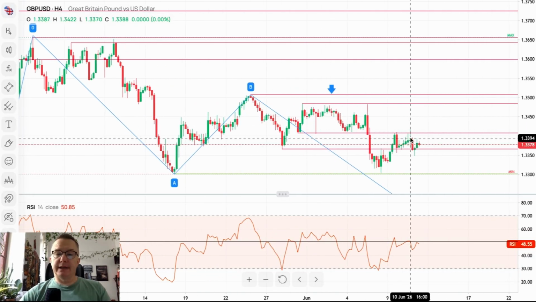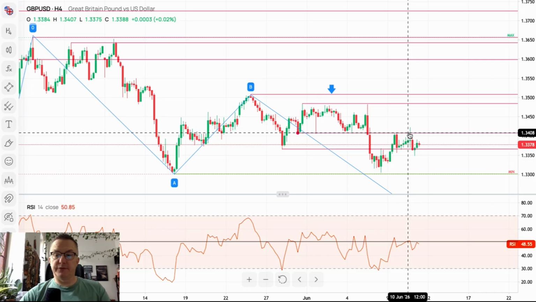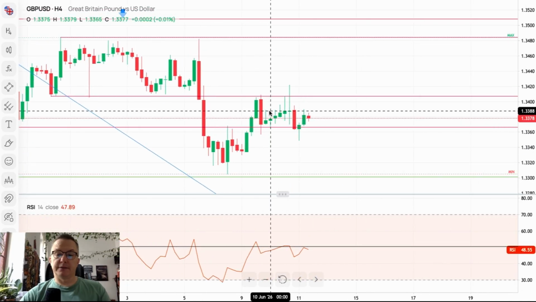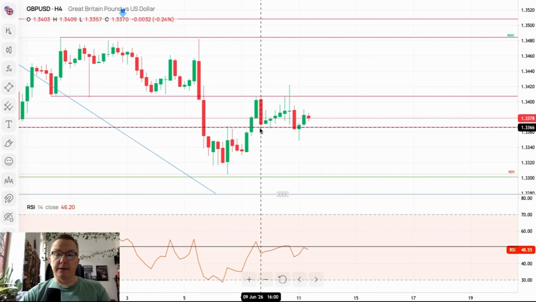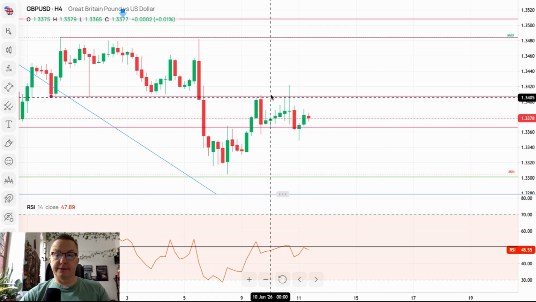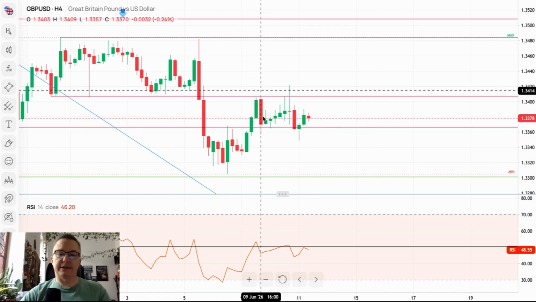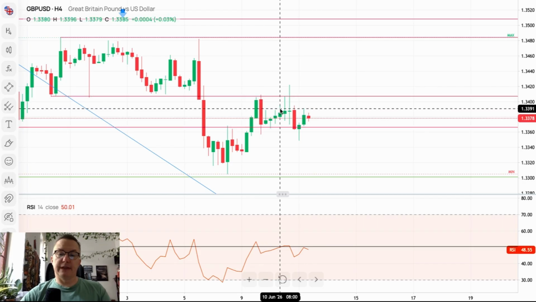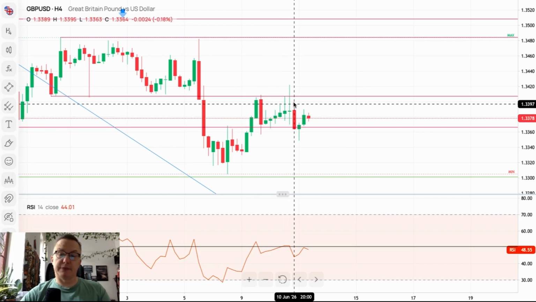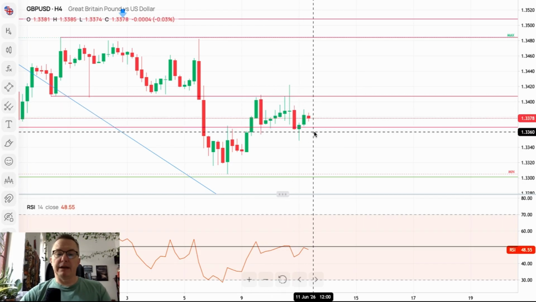Cable breaks above the level of 1.3408. Local high was established at 1.3422, but look at this big pin bar here. So definitely bears are defending this zone, and during the first movement to the upside there was a bearish engulfing pattern. Then we have the first pin bar, second pin bar confirmation. So bears are actively